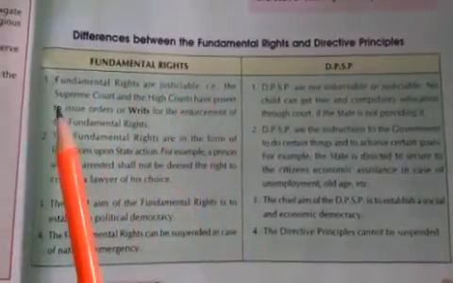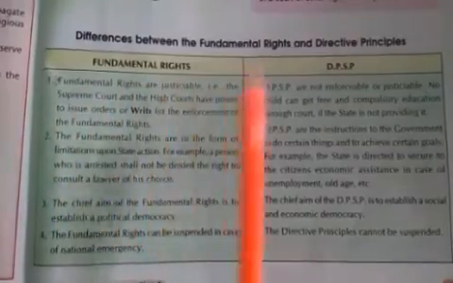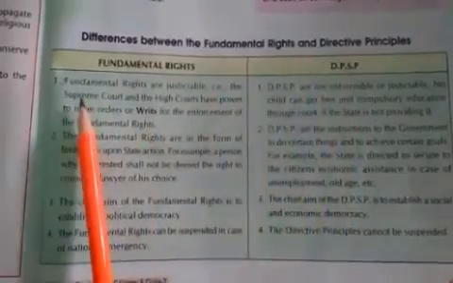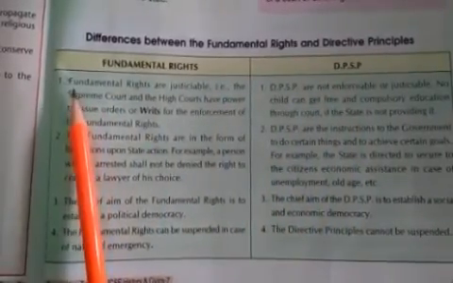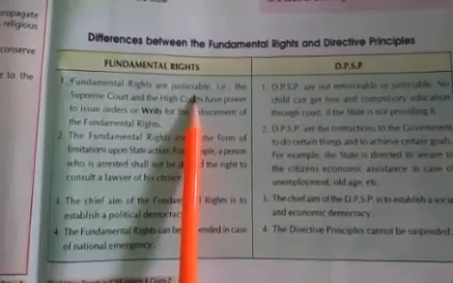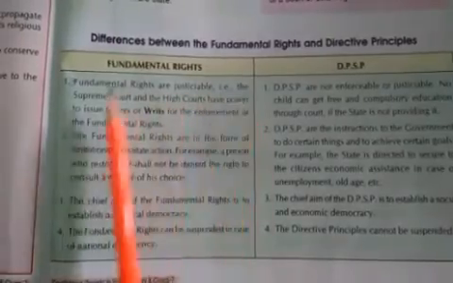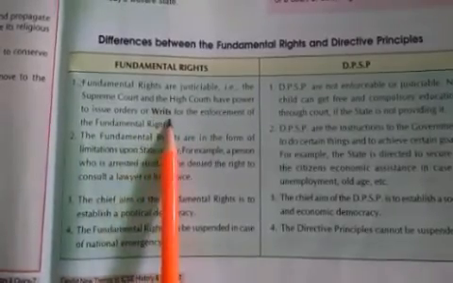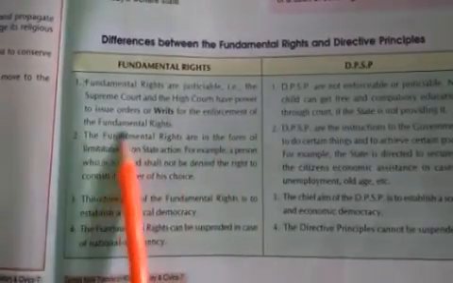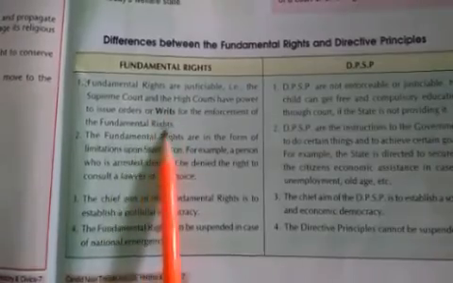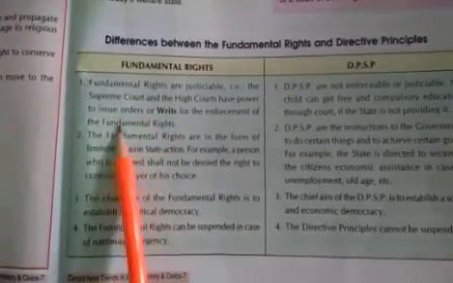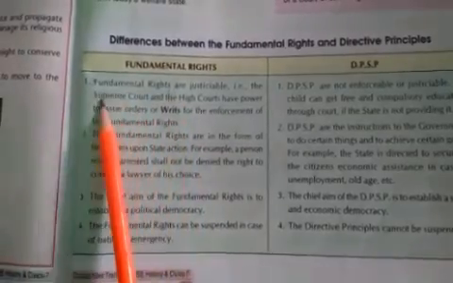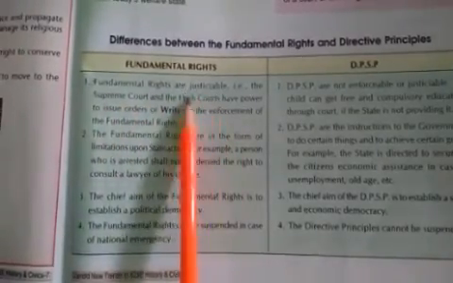Now these are the differences between fundamental rights and directive principles of state policy. First difference: fundamental rights are justiciable. That is, the Supreme Court and High Court have power to issue orders or writs for the enforcement of the fundamental rights. If your rights have been violated somewhere, you can go to the court, and the Supreme Court and High Court will entertain.